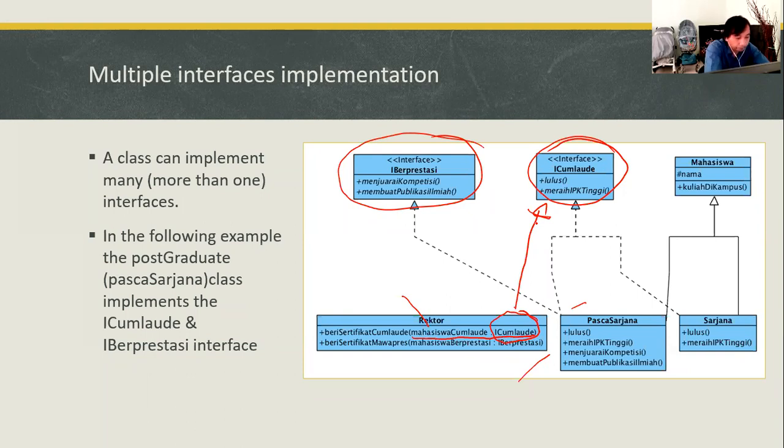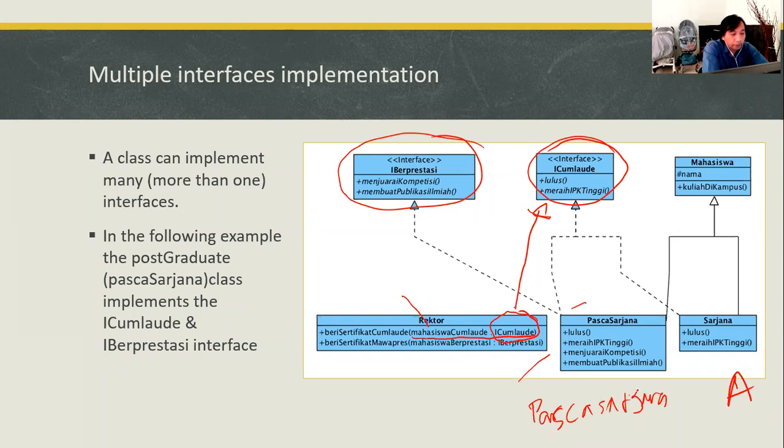Let's say I have a Pasca Sarjana, meaning postgraduate, class, and I have an object A created from the Pasca Sarjana class.